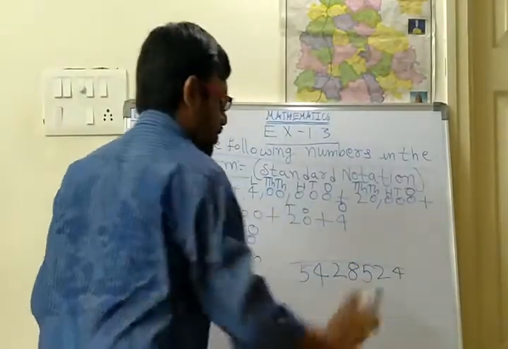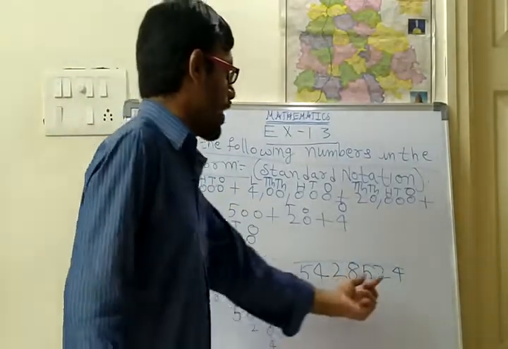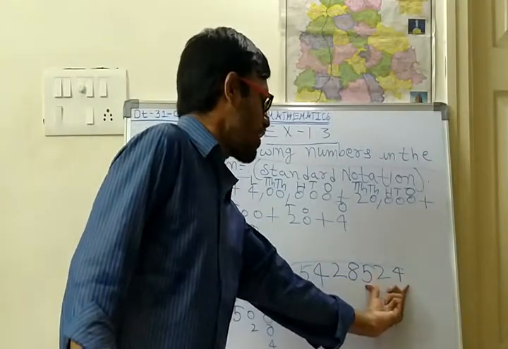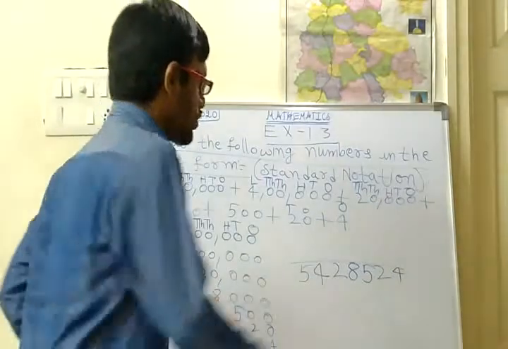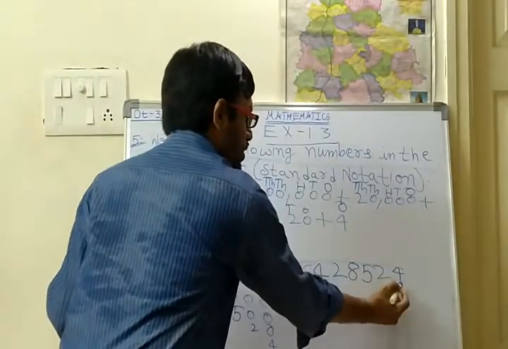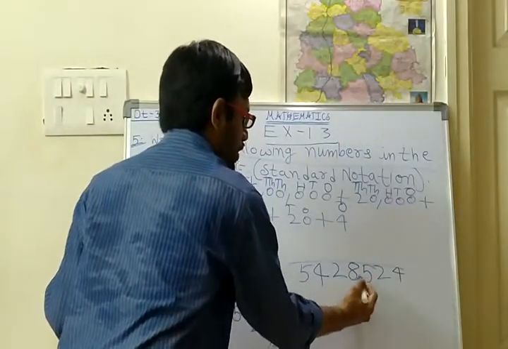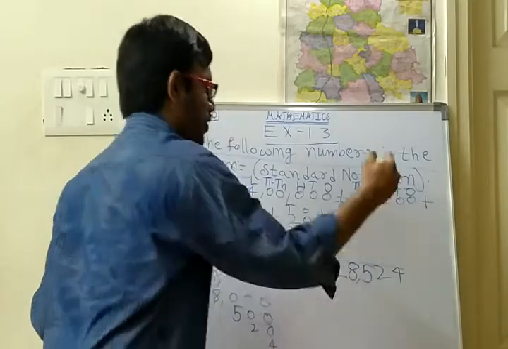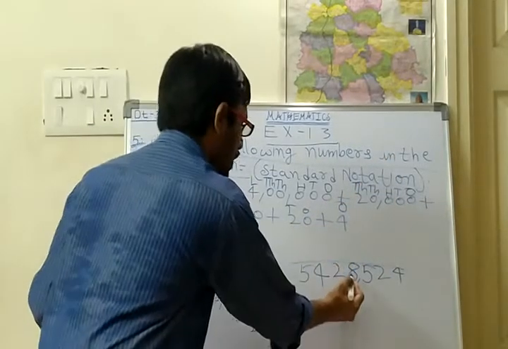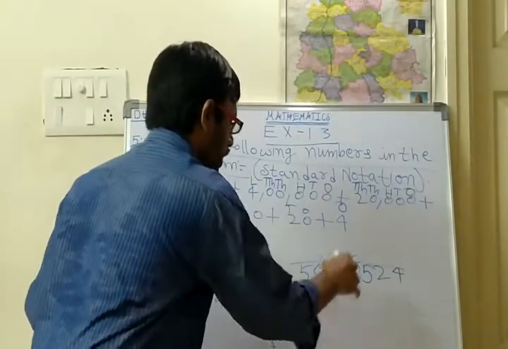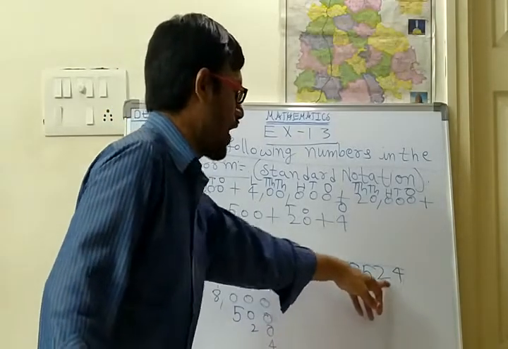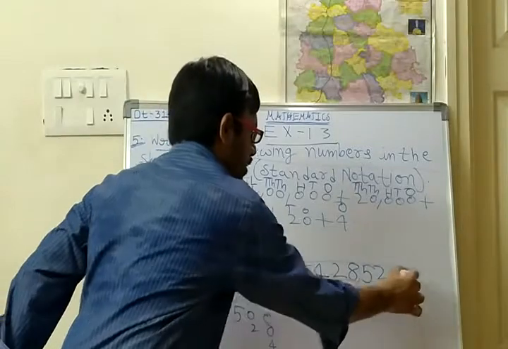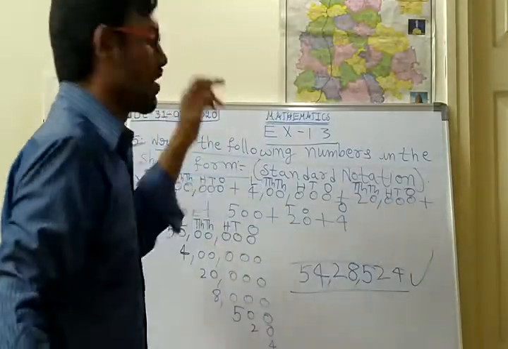In the Indian system of numeration, the first comma will come after 3 digits from the right side. So from the right side, after 3 digits means 1, 2, 3. So after 5, the first comma will come. Another comma again after 2 digits. So here, 54 lakhs 28,524. So this is the final answer for this problem.